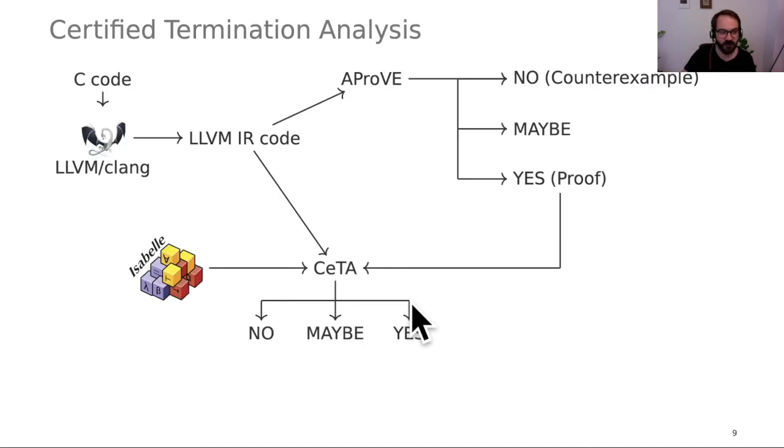And at the end, I'm going to leave you with the graph I showed you in the beginning, because I think we have found a nice way to have a fast and powerful termination analysis tool with AProVE. But you also have a trustworthy, highly reliable tool, because in the end, the proof of termination also has to be checked by our verified system. So that's it. Thanks for listening, and I'm looking forward to all of your questions.